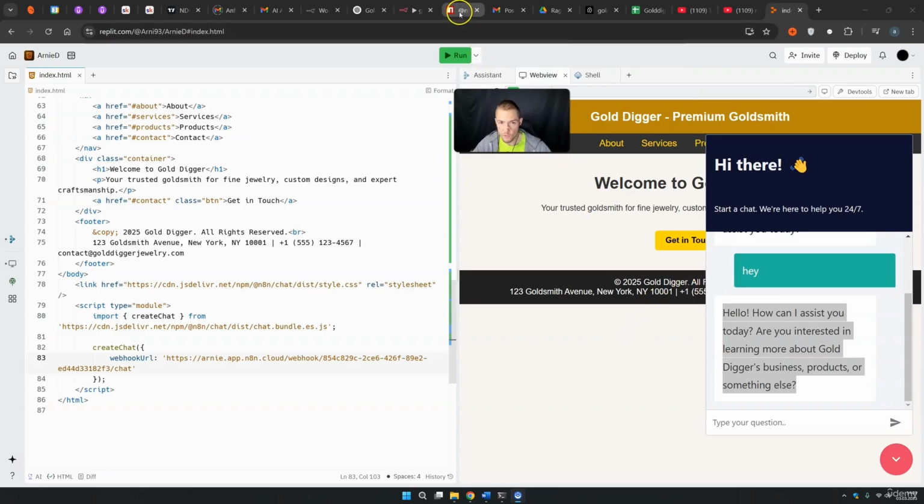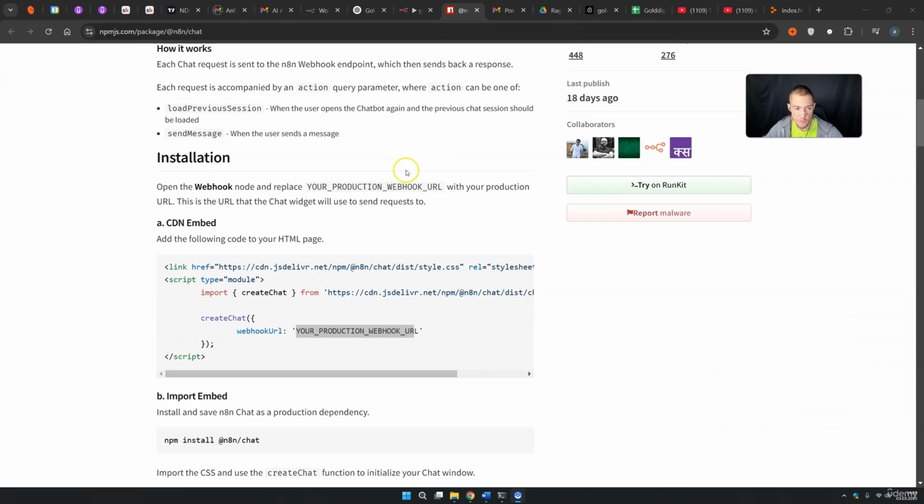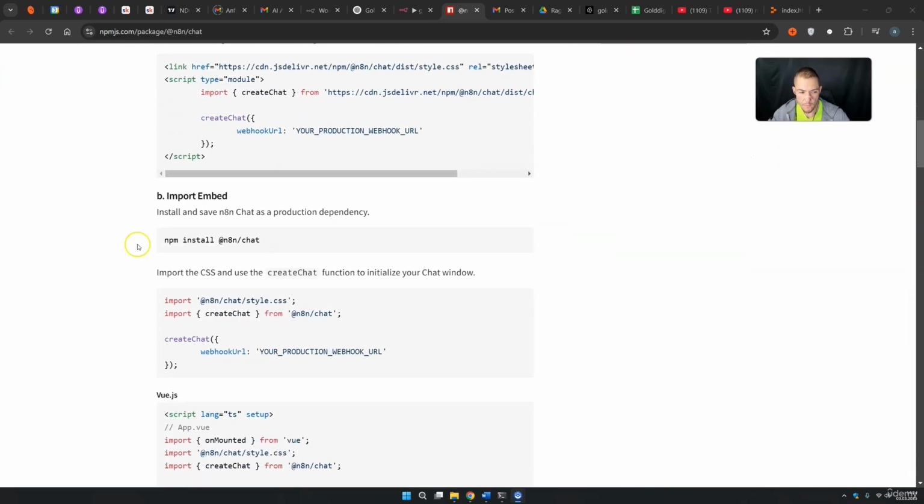Before we do that, I want to show you something else. If you come back here to the documentation, if you scroll down, you see that you also can do this via NPM. You can import the CSS and create a chat.